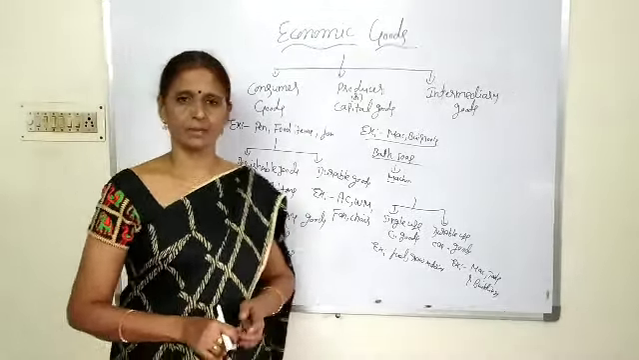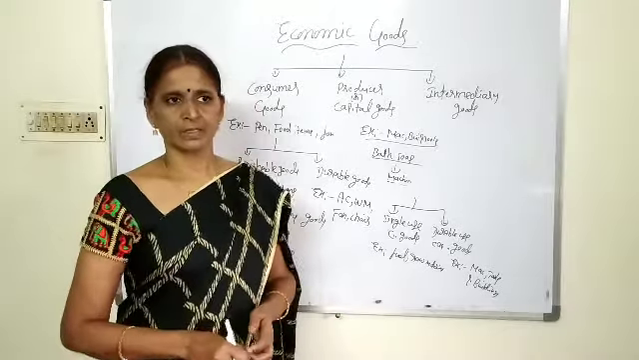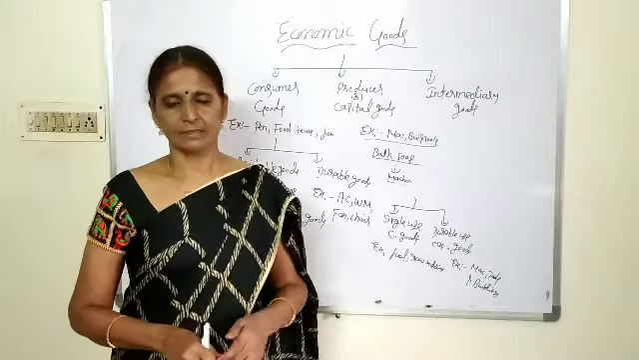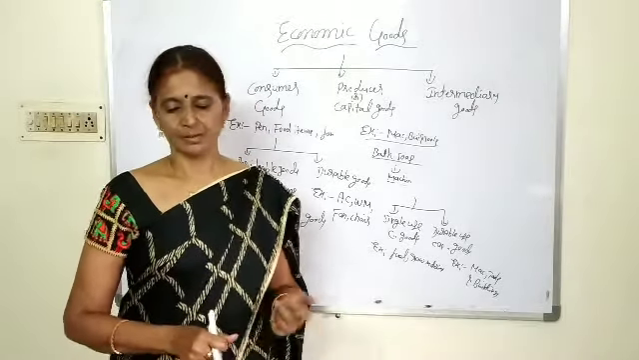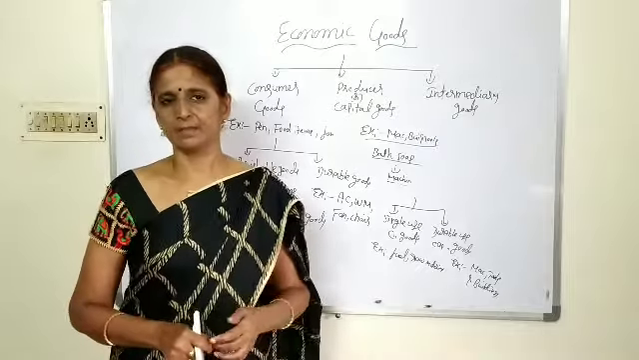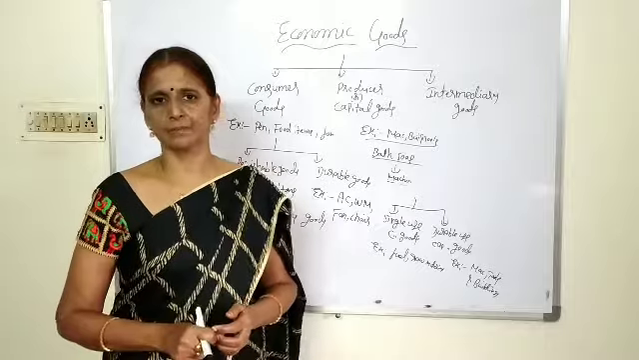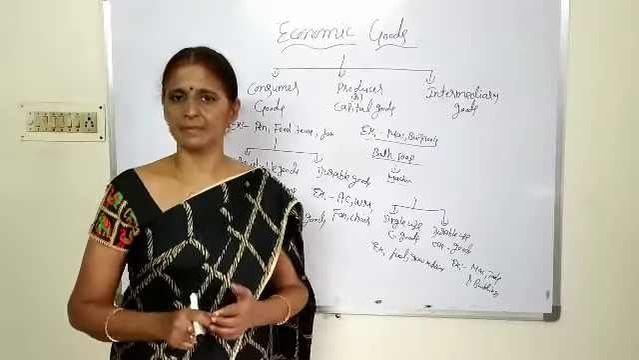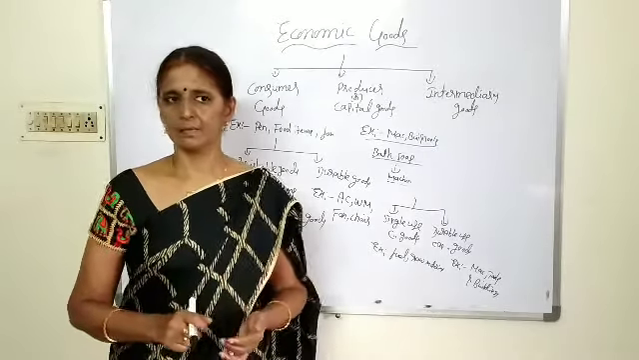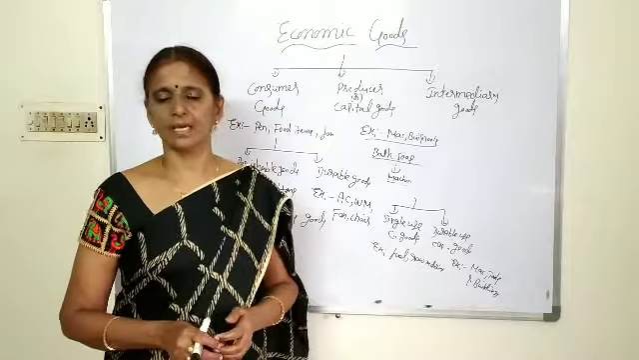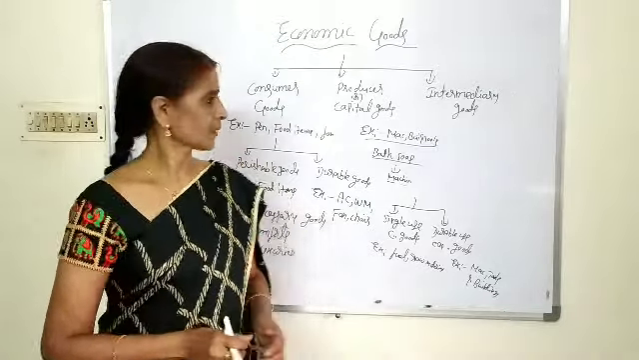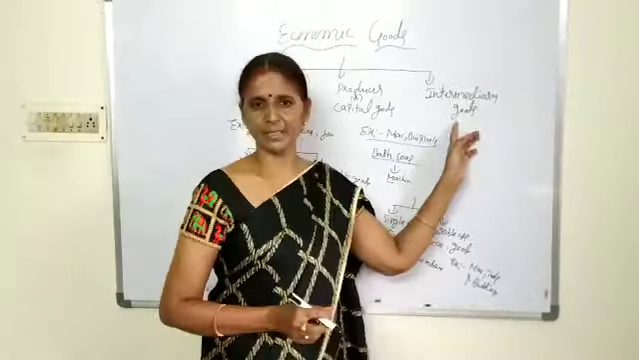Sometimes, based on its use, a commodity is considered a consumer good and sometimes a producer good. For example, paddy used for seeding purposes is a capital good. Otherwise, if you are preparing rice from paddy, it is used as a consumer good. Like that, some goods, based on their use, are considered sometimes as consumer goods and sometimes as capital goods.